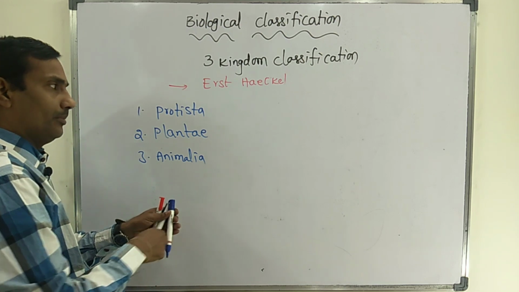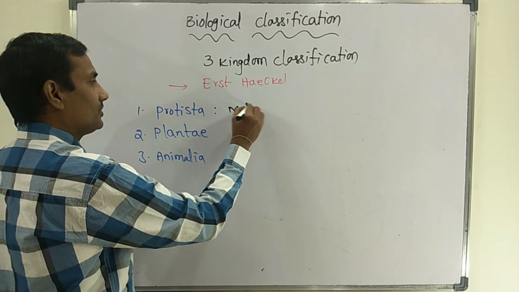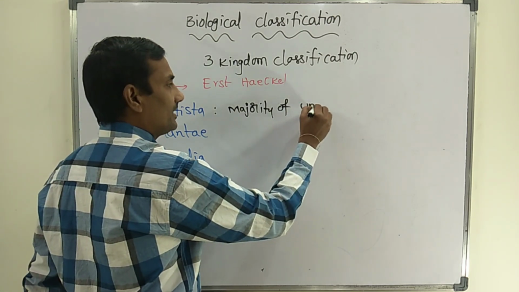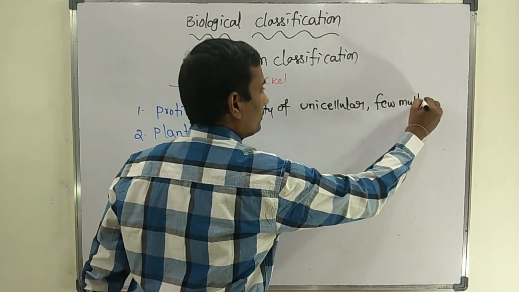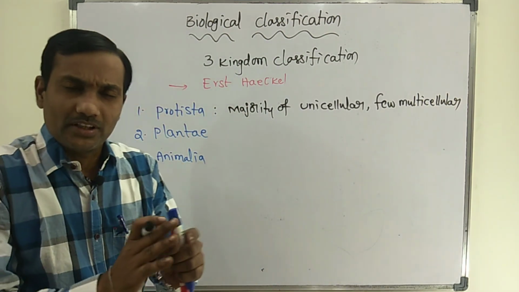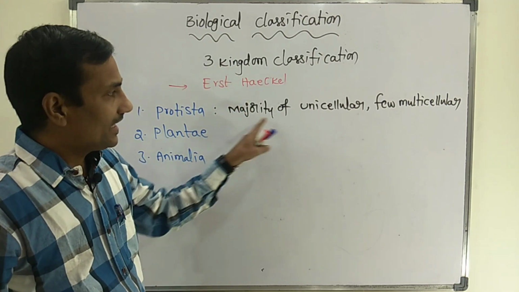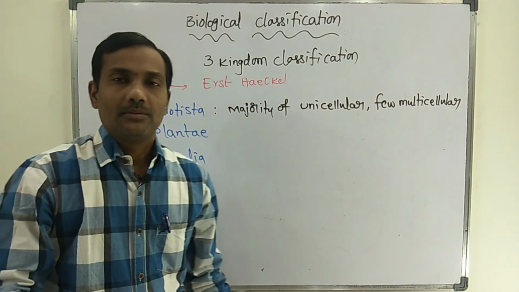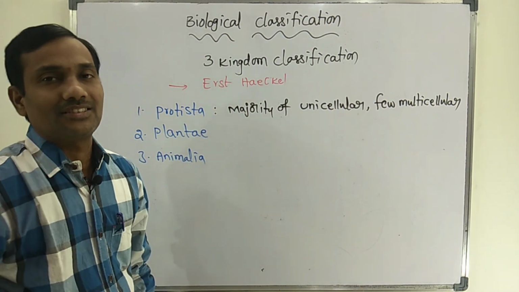But each and every kingdom has important points. In the Protista kingdom, the majority of organisms are unicellular. A few multicellular organisms were also placed by the scientists in the Protista kingdom. According to three kingdom classification, very few organisms are multicellular. The Protista kingdom was first introduced by Ernst Haeckel.